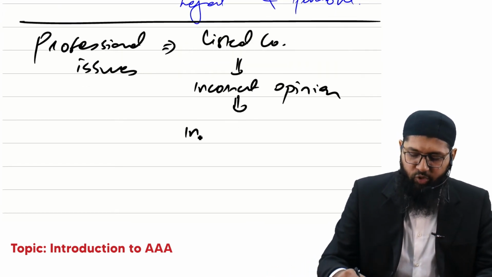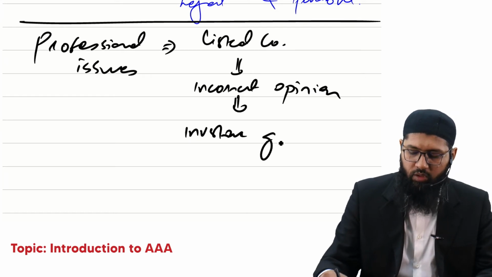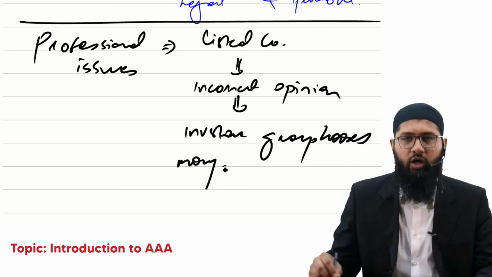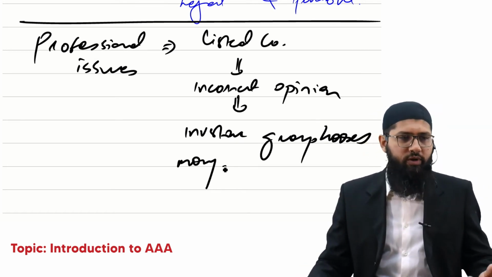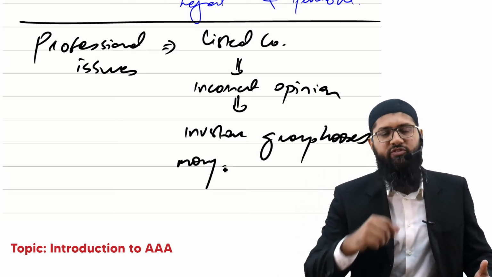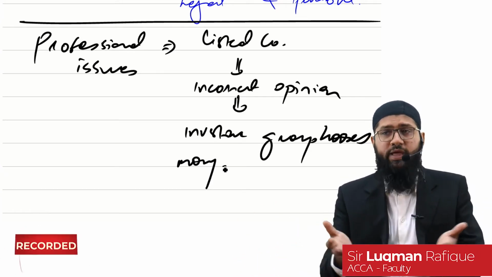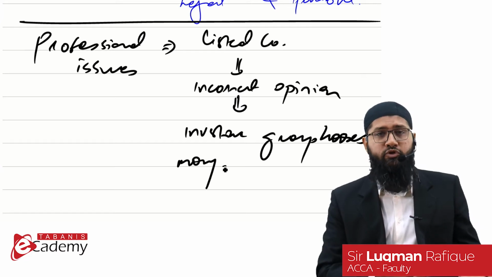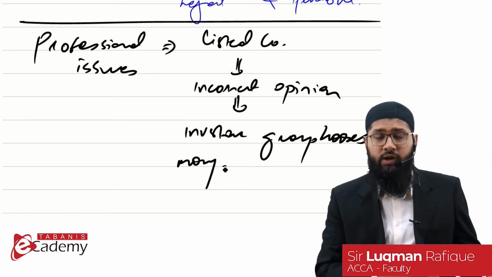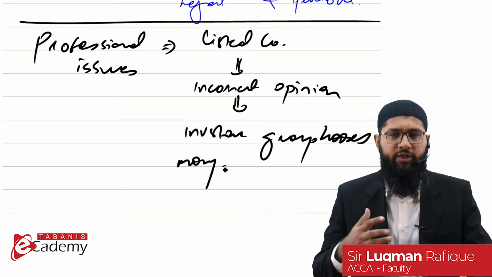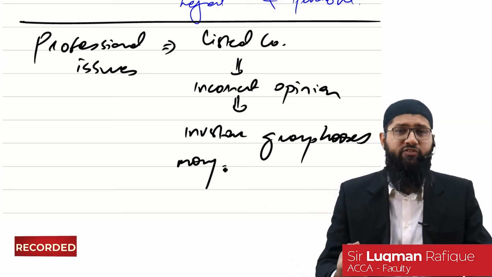An investor group loses money because of relying on the audit report, and they file a suit against you. So how would you defend yourself? I mean, you got an audit fee of $200,000, and would you end up paying a penalty of $2 million? Probably not. So you got to make sure that you comply.